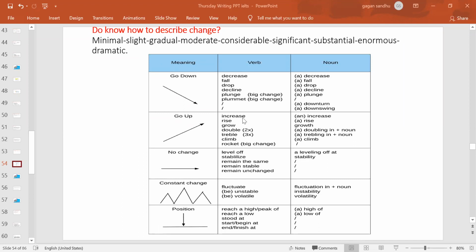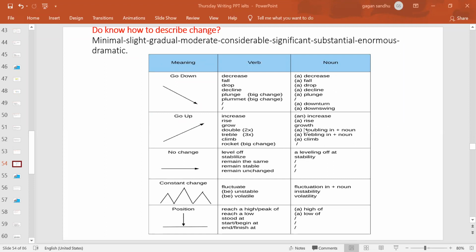The same applies here: increase, rise, grow. The two forms are given. Then if something is doubling, that means doubled, trebled, or maybe you can write twofold increase, threefold increase. Climbed. And if you use the words rocket or shoot up, those are the words for when the increase is quite sharp, right? So rocketed or shot up. Those two words you will be using for the big changes.